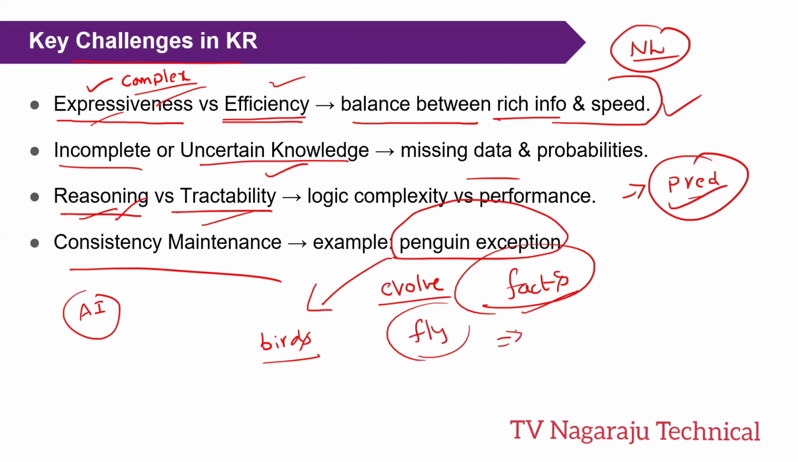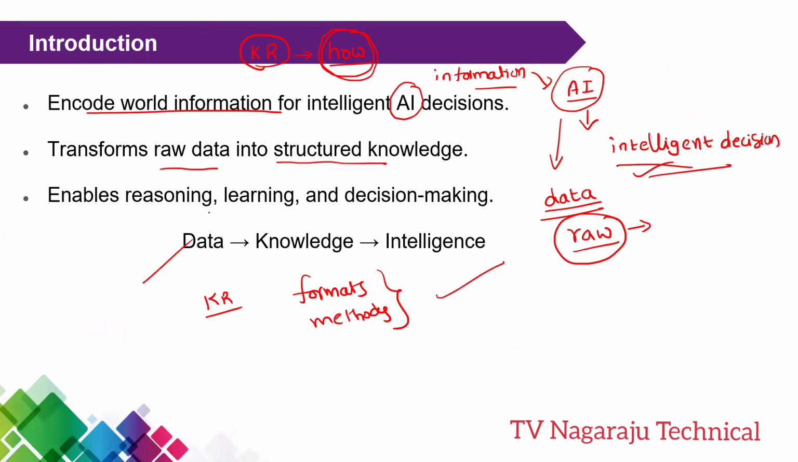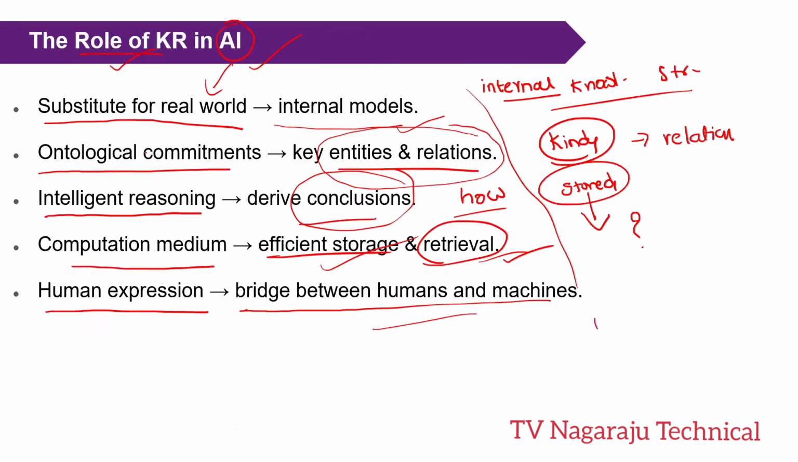Based on this one, what is the conclusion? Penguins can fly. But in real time, penguins cannot fly. That is the exception we are getting. Now, what is knowledge representation? What is the role of knowledge representation in artificial intelligence?